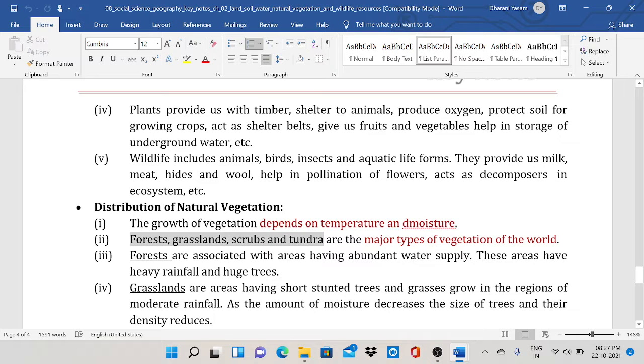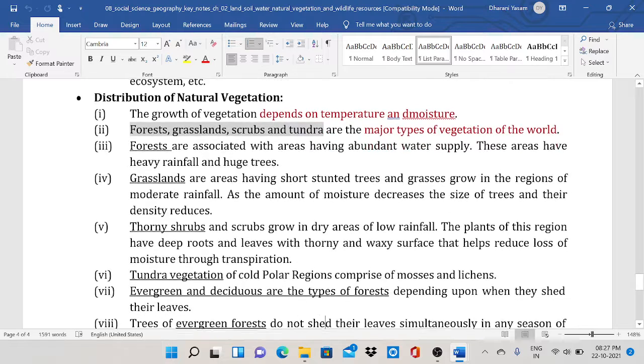In the biosphere, plants provide us with timber, shelter to animals, produce oxygen, and protect soil for growing crops. They give us fruits and vegetables and help in the storage of underground water, etc. Wildlife includes animals, birds, insects and aquatic life forms. They provide milk, meat, hides and wool, help in the pollination of flowers, and act as decomposers in the ecosystem, etc.